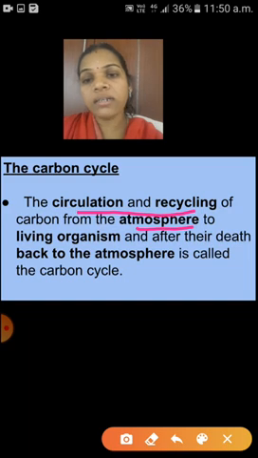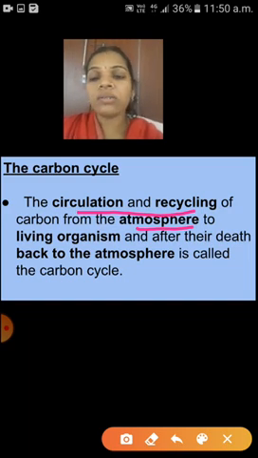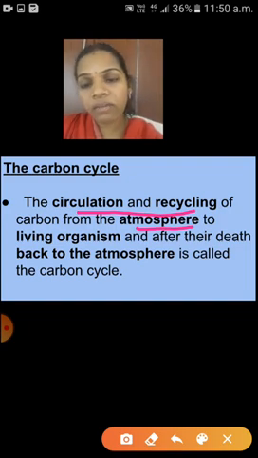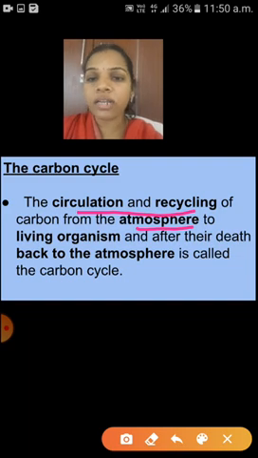That is called the carbon cycle. So carbon circulates from the atmosphere to living organisms, and from the living organisms, after their death, it goes to the atmosphere again. That's why it is called the carbon cycle.